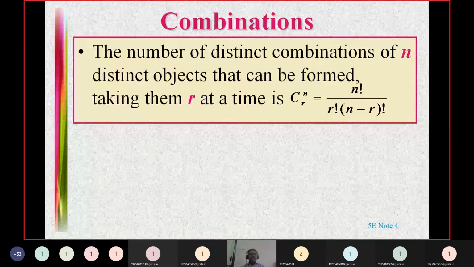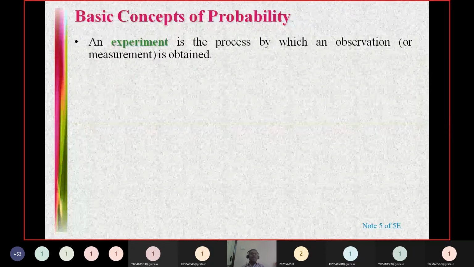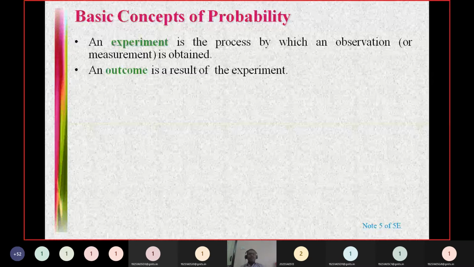And after that you have seen some basic concepts of probability. An experiment is nothing but a process by which an observation is obtained. It's a process where you expect some kinds of outputs. There are two kinds of experiments we discussed. In one experiment the outcome is unique. Such experiments are called deterministic experiments, whereas in some other experiments outcomes are not unique.